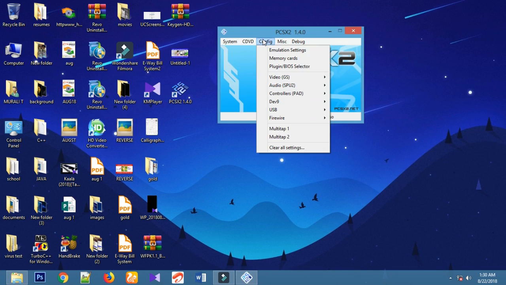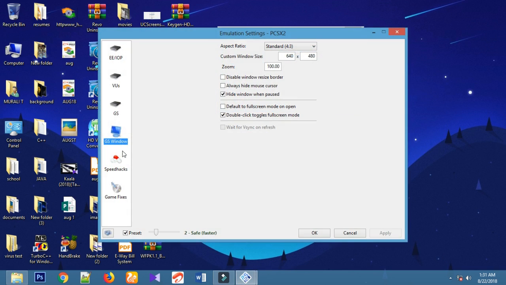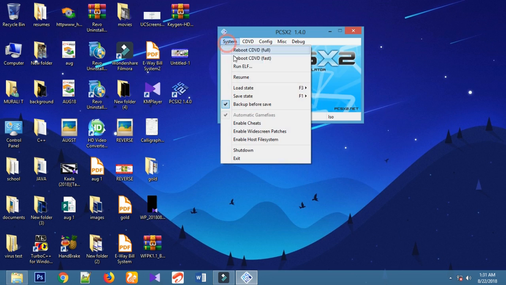To change the keypad settings, you can choose control pad. You could also see that the game did not appear in full screen when I opened it. To make it full screen, click on configuration and then the video menu and click on plugin settings. Now in aspect ratio, you have to select widescreen instead of standard screen and click on apply and resume the game.